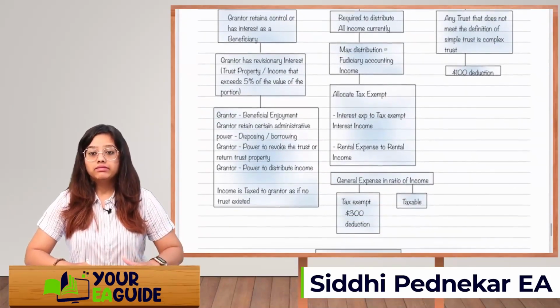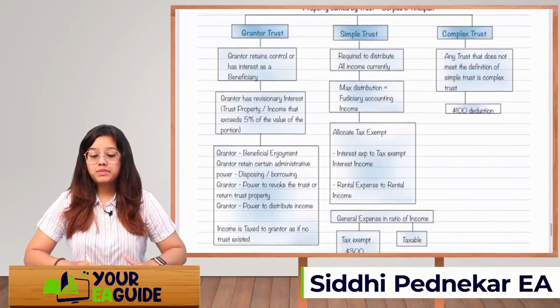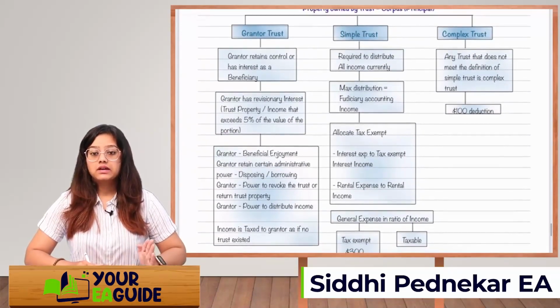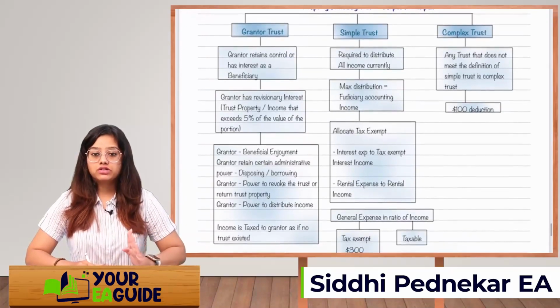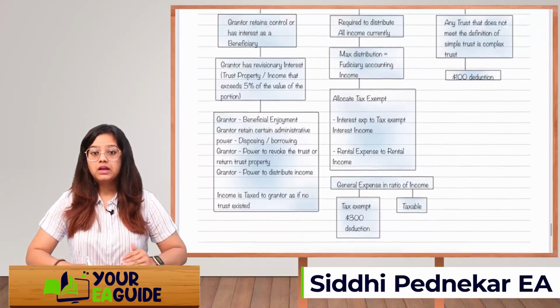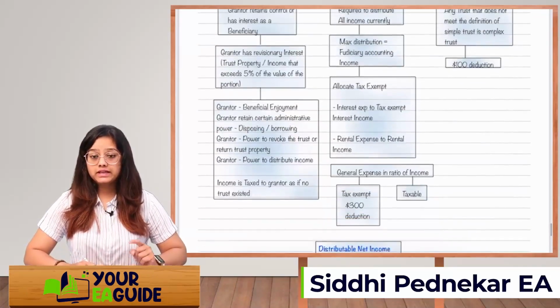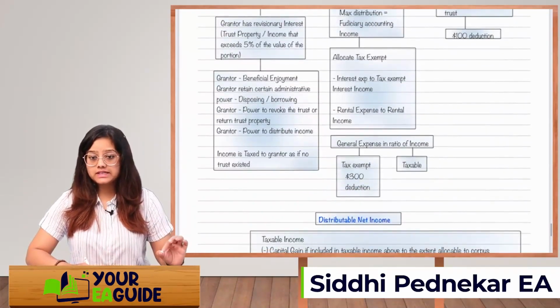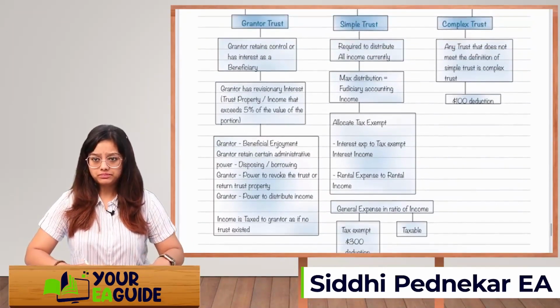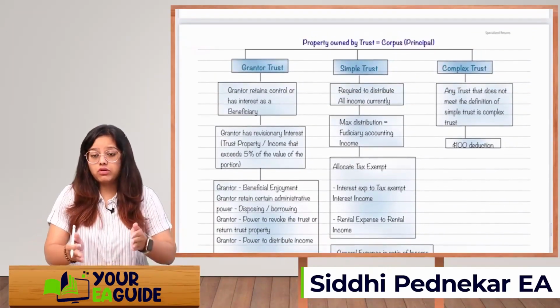Then the allocation of expenses will be done based on nature. For example, if it's an interest expense, it will be allocated to the interest income only. If it's a rental expense, it will be allocated to rental income only. One thing is, a simple trust can get a standard deduction of $300, and the remaining will be taxable.